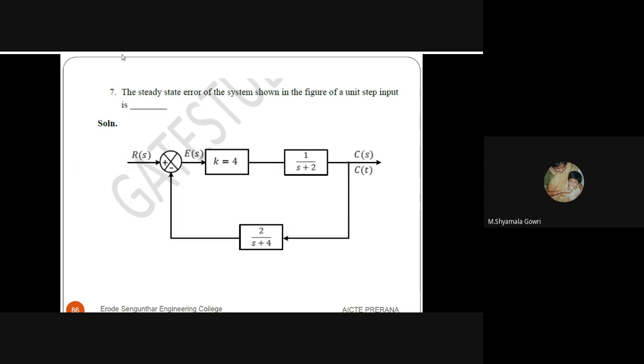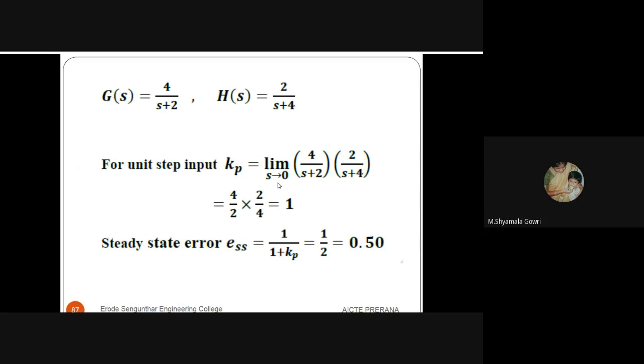See the next question. The steady state error of a system is shown in the figure. Here k is 4, and G of s and H of s values are given.